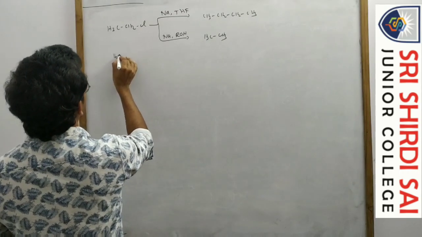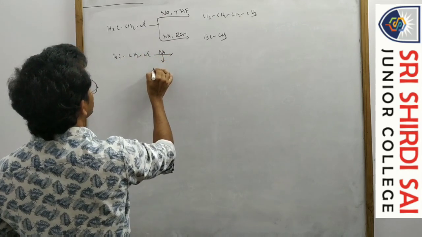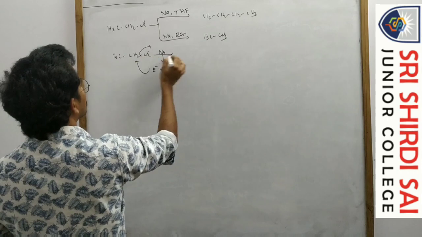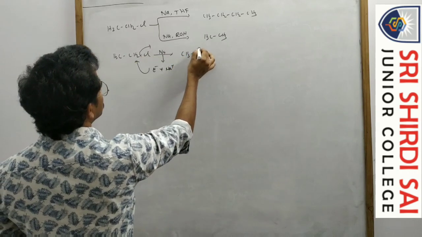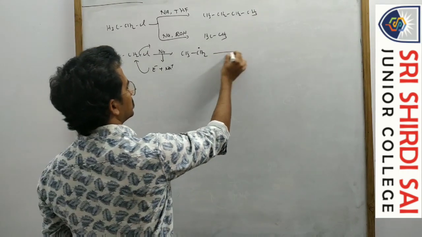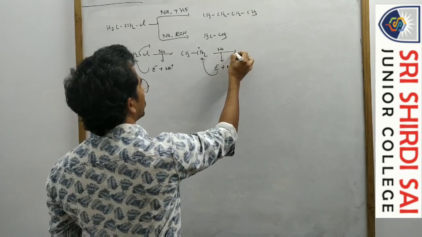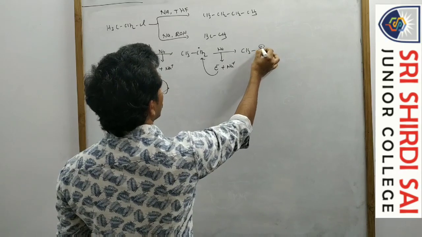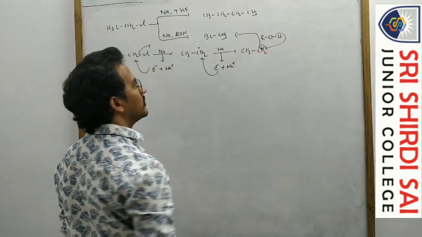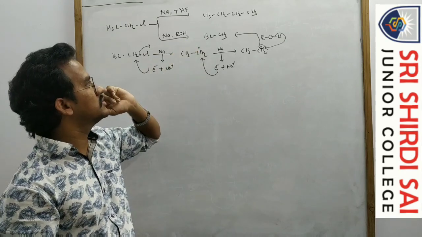How does this reaction take place? CH3, CH2Cl. Here sodium donates an electron, so by loss of Cl minus, we get a CH3, CH2 radical. Now another electron is transferred from the sodium, and it becomes CH3, CH2 minus. Now this accepts the proton from the alcohol, ROH. There is a proton source actually.